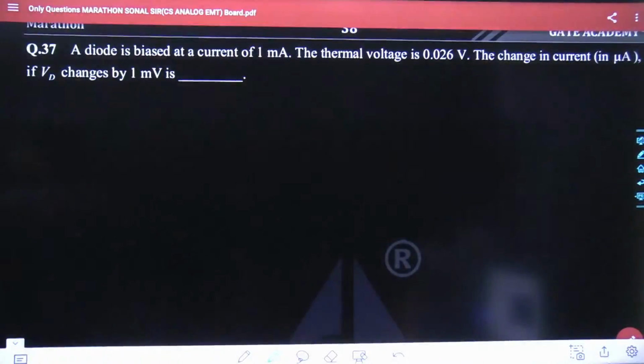Tell me what would be the best answer for this given question. Keep in mind the micro is already attached. You have to just put the remaining part.